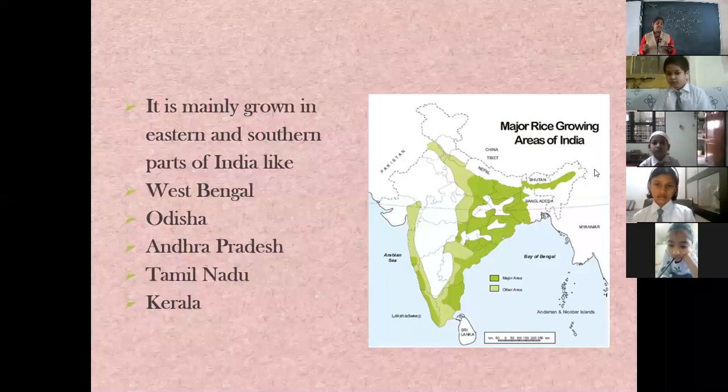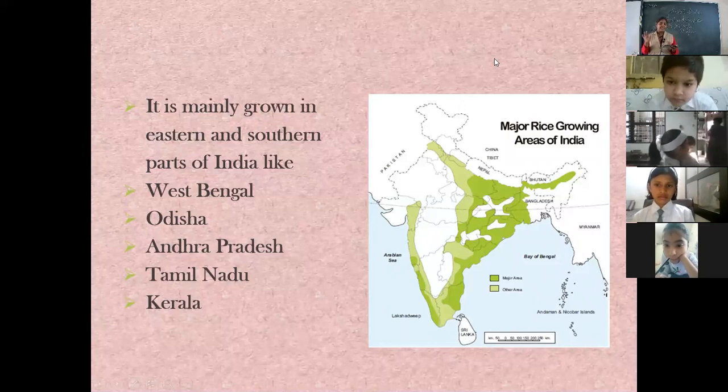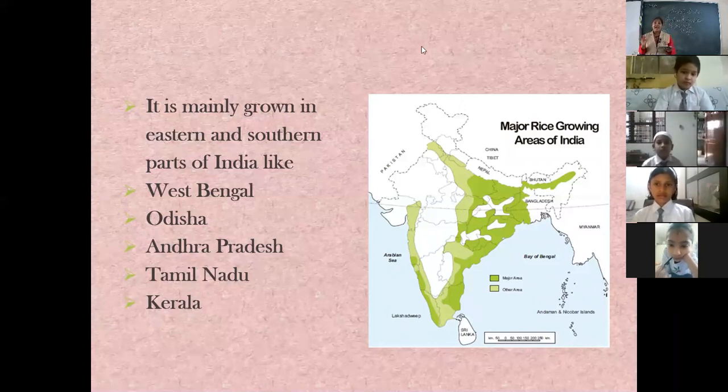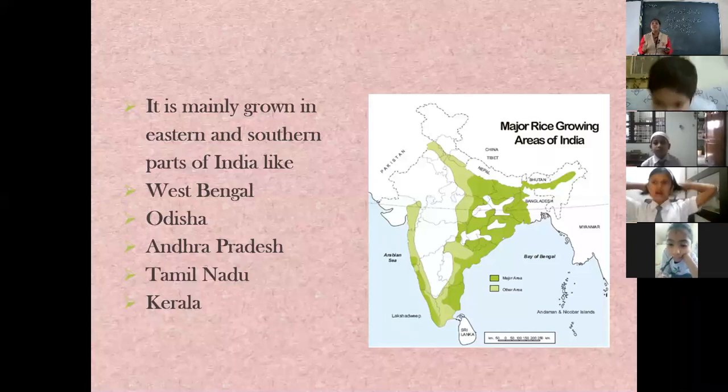This map is showing the major rice growing areas of India. Now look at this map carefully children. There are two shades of green. One is a light green shade and one is a dark green shade. The areas having the dark green shade, these are the major areas where rice is grown.